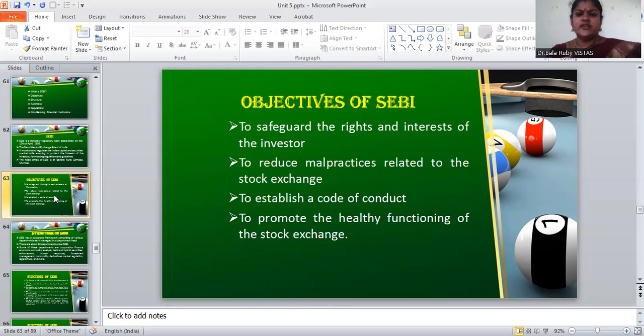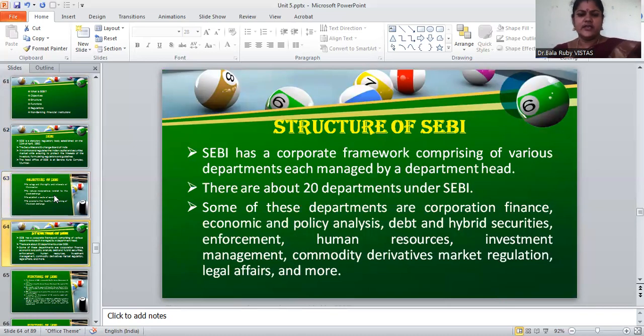Mainly, it tries to give some safety to the investors. At the same time, it tries to reduce the malpractices in this type of stock exchange market. At the same time, it tries to create some code of conduct in these financial markets. And finally, it tries to promote the healthy functioning of the stock exchanges. So these are the important aspects we have discussed in today's class.